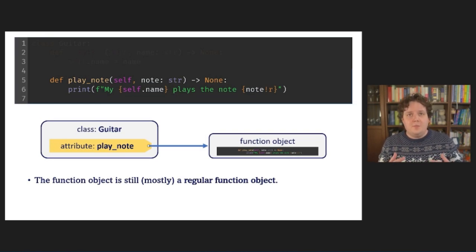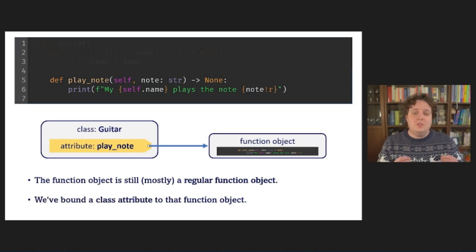One really important observation is that we've assigned a class attribute to the function object. This may look quite innocent. Why would it matter that it's a class attribute instead of a regular name? But this is actually an important aspect of the magic of self. And to see why, we need to look at what happens when we access that function object using an attribute.